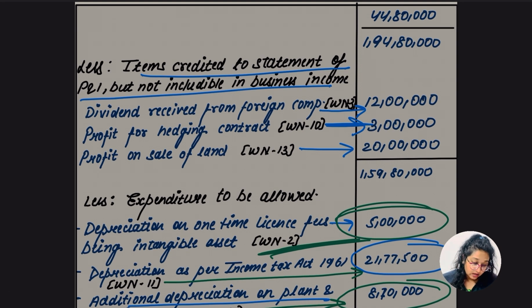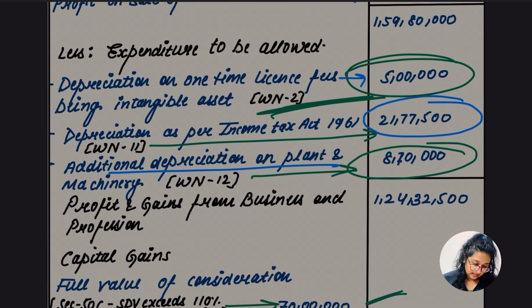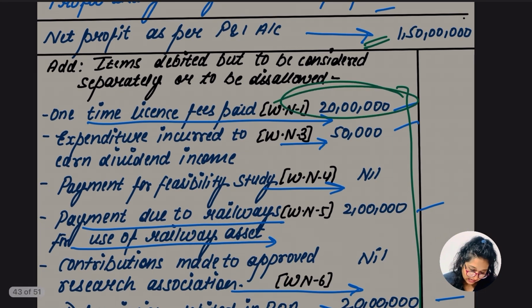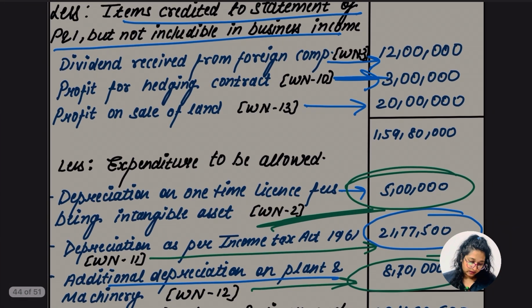194,800. Okay, from this we are going to reduce the dividend received from the foreign company. From this, definitely the profit from hedging is to be reduced. So 159,800 is the amount. And other than this we have to reduce the depreciation of 5 lakh. The 25% one, the one-time one. Being it was installed for and used for more than 180 days, we are going to take the full 25%.